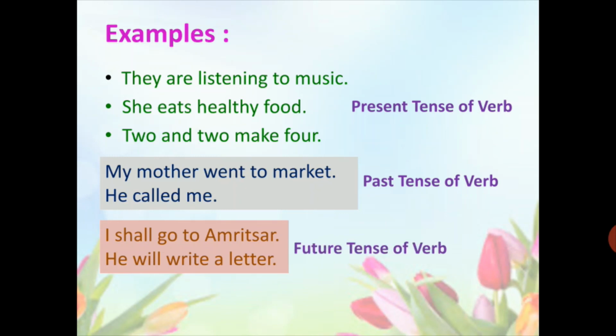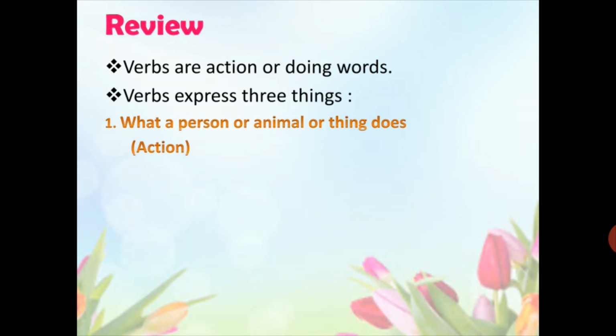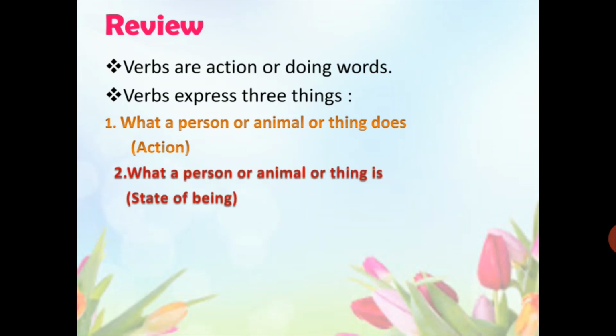So in this video, we studied about the verbs, that the verbs are the action or the doing words. Verbs express three things. Number one, action done by the person, animal or thing.